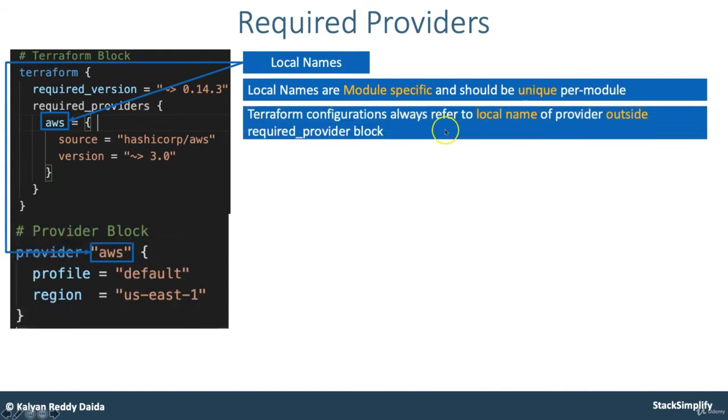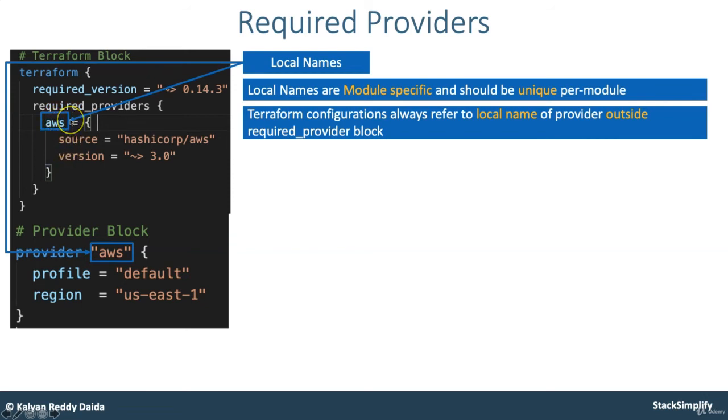Terraform configuration always refers to the local name of a provider outside the required providers block. So now you have defined the required provider in the Terraform block, and if you want to reference that provider outside of this Terraform block, then using this name, provider AWS, you can reference that respective provider.